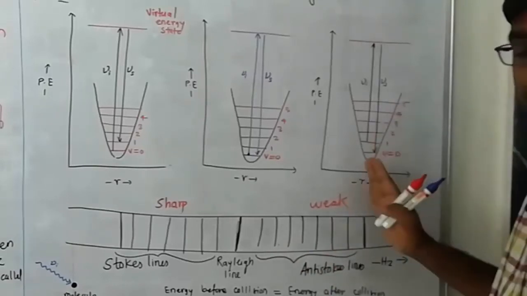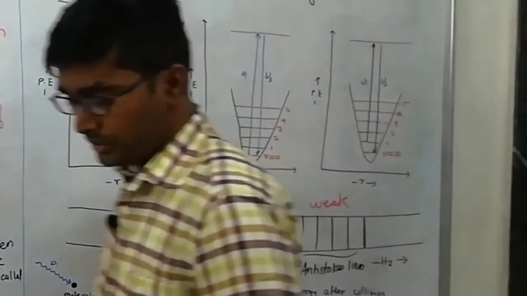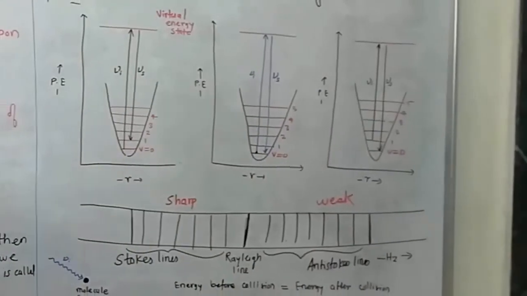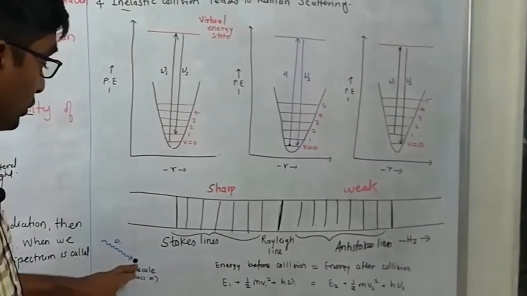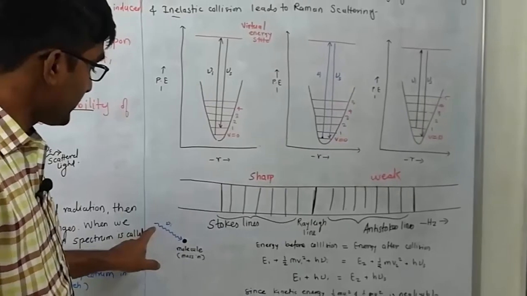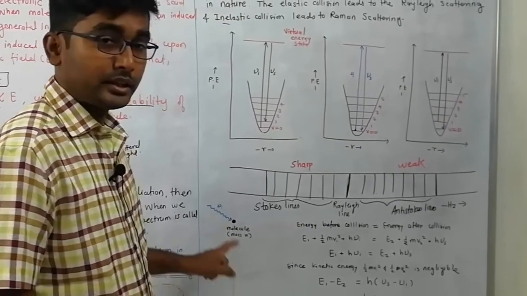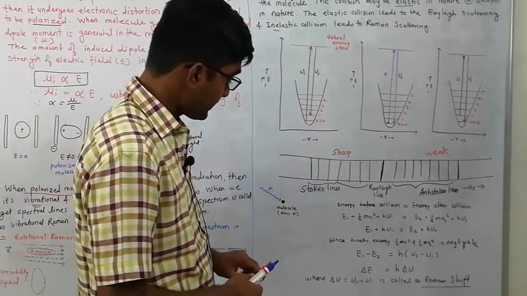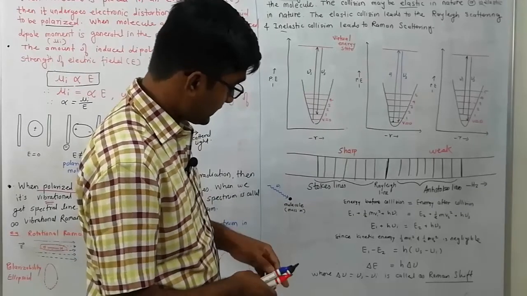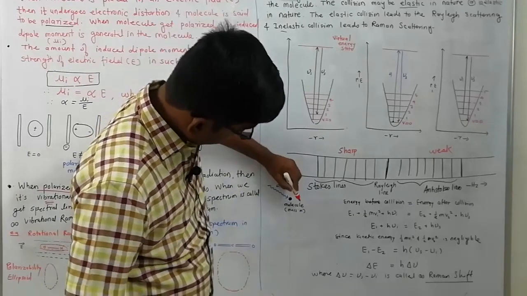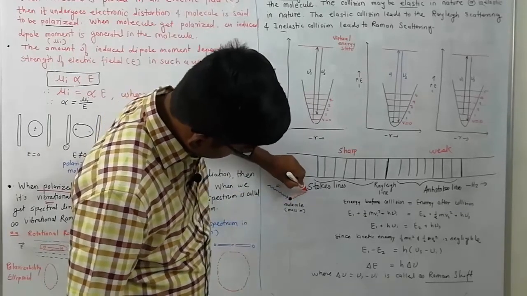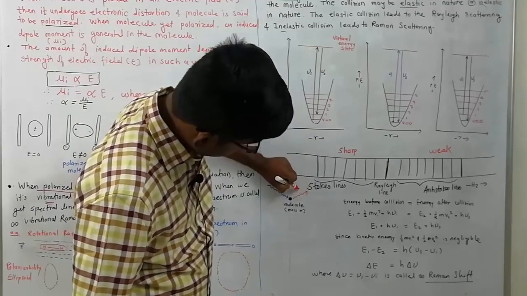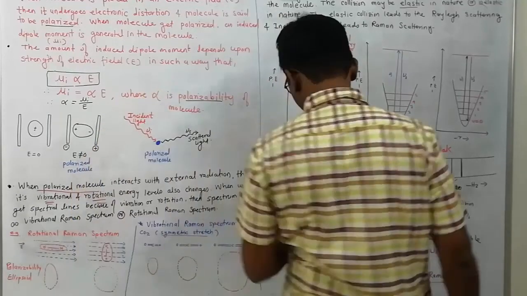Now let us deduce the equation. This is our molecule, and it interacts with a photon of light, and it scatters the radiation. Let's say the frequency of this is mu s.